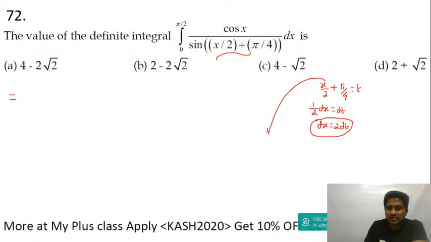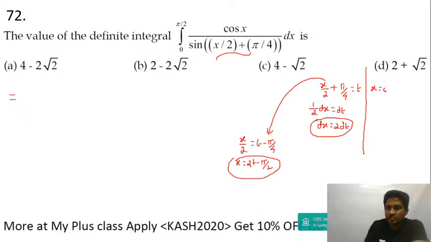And from this I can write x by 2 is equal to t minus pi by 4. Right? If I cross multiply, you get x is equal to 2t minus pi by 2. Even the limits will change, guys.